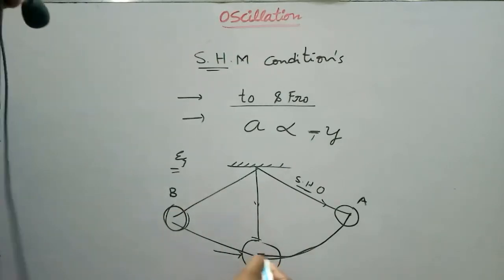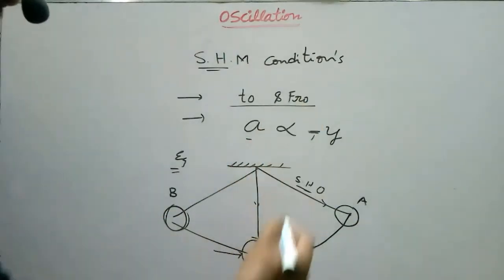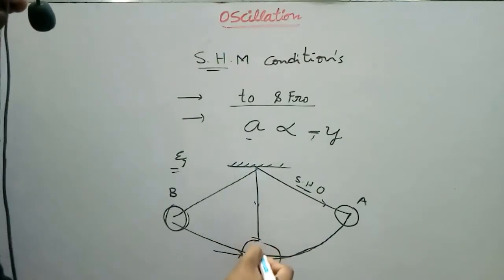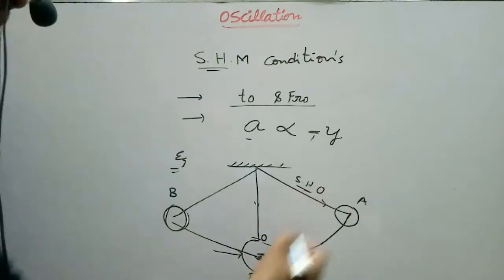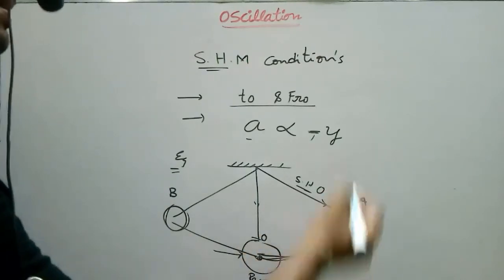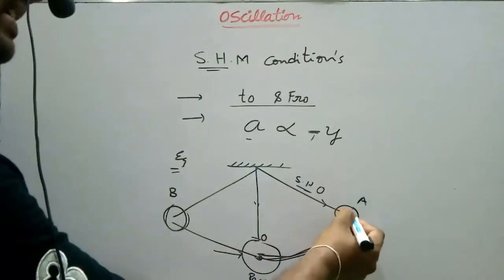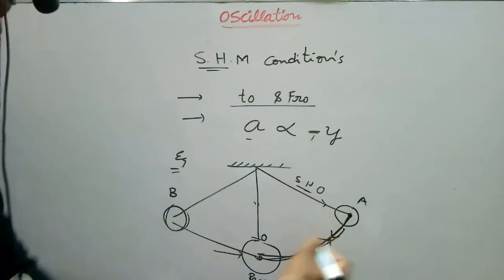Second, the acceleration: when the bob is displaced from O to A, the acceleration is always in the backward direction.